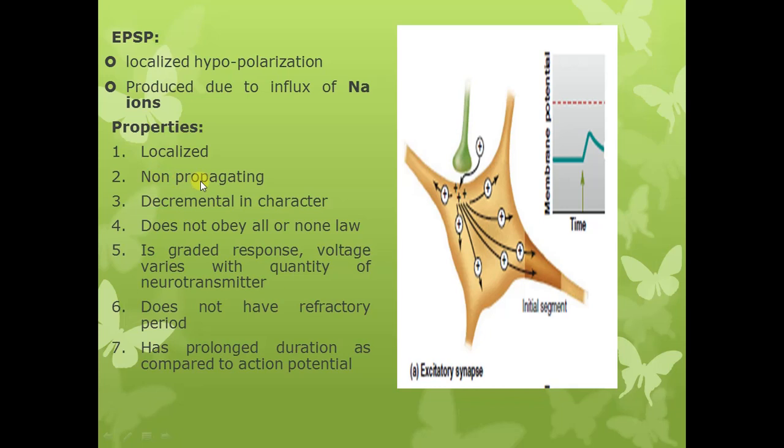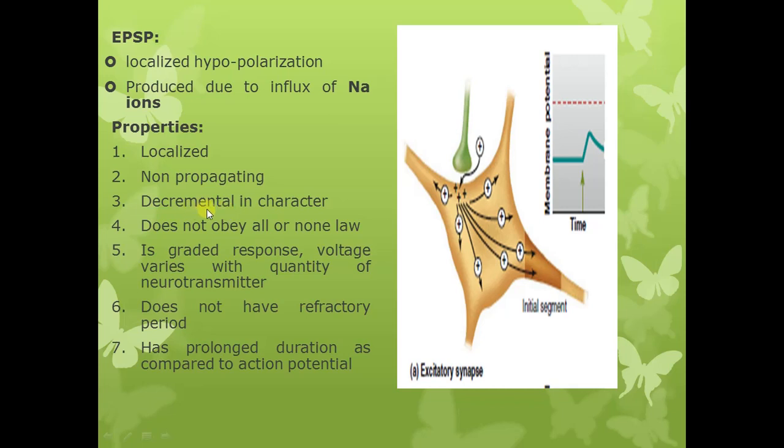This is contrary to the action potential that you have studied in nerve and muscle. That action potential is self-propagating. That is, once it is produced, it will propagate from one end of the neuron to the other end. But EPSP is a localized response which is non-propagating, and it is decremental in character.